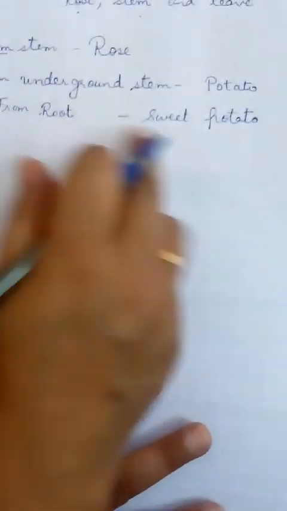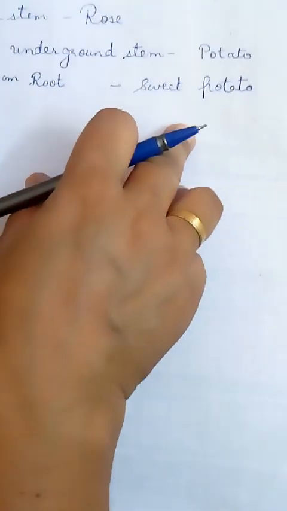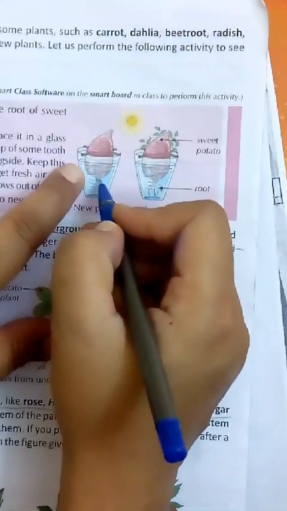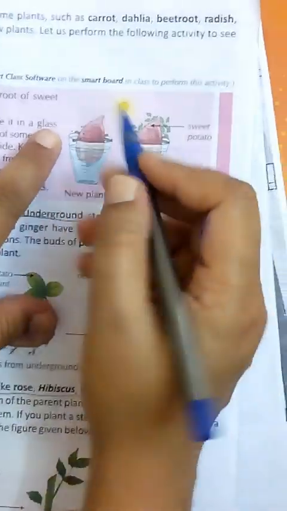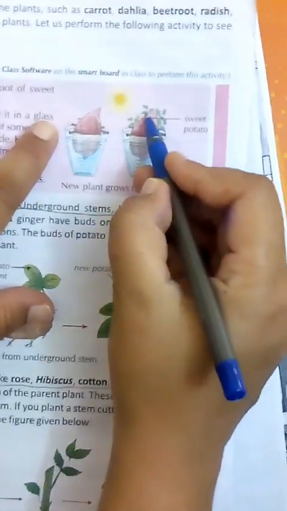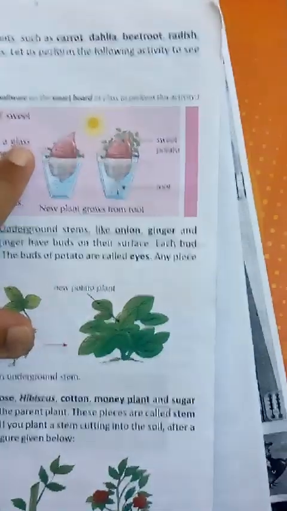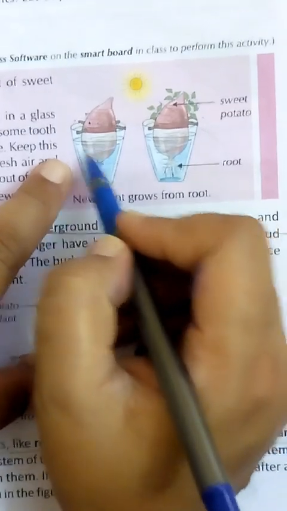Sweet potato is an example of root. Which part of the plant? It is root. See here in this diagram, this is sweet potato. I've kept it in water and I put toothpicks around it. After a few days, I'll see a new plant growing from here. It has got proper sunlight, air, water, everything. And this is a sweet potato.